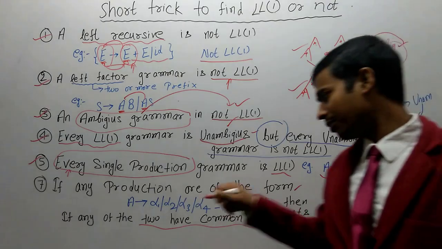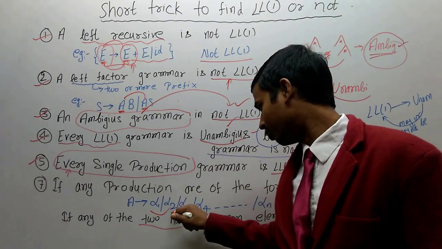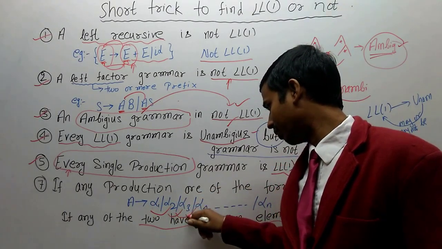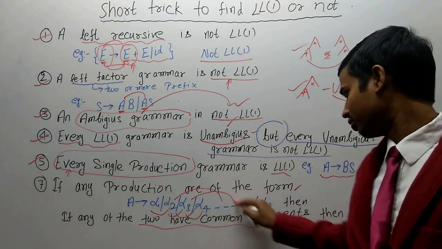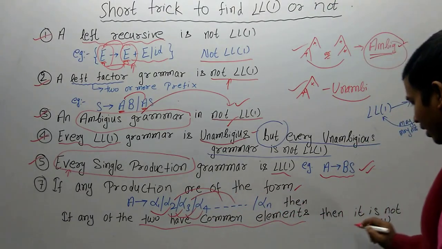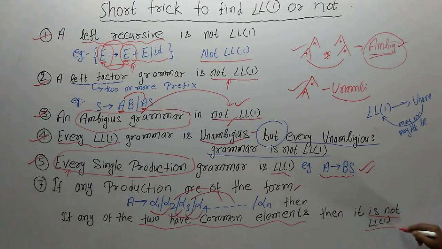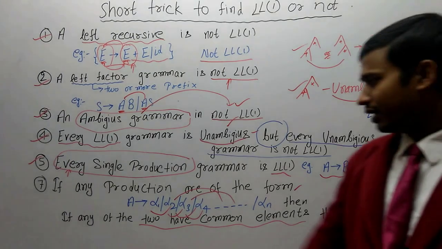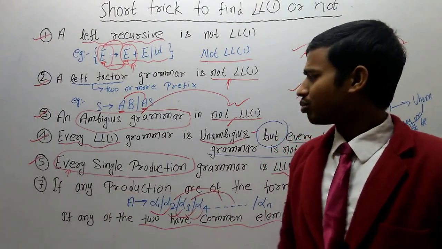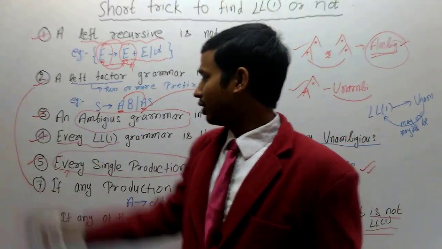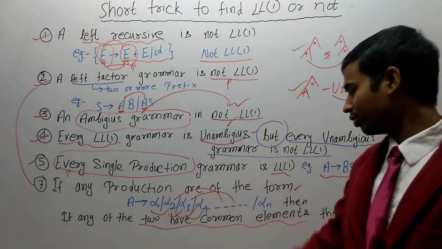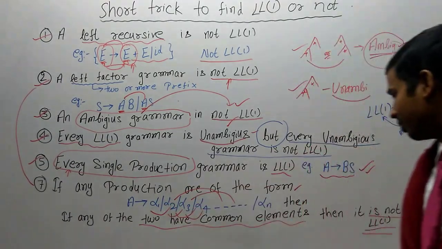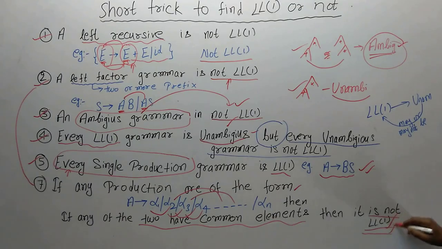In the same way, if any two have a common element, then the grammar is not LL1. You relate this point with that point and you understand this thing. This is the same point.